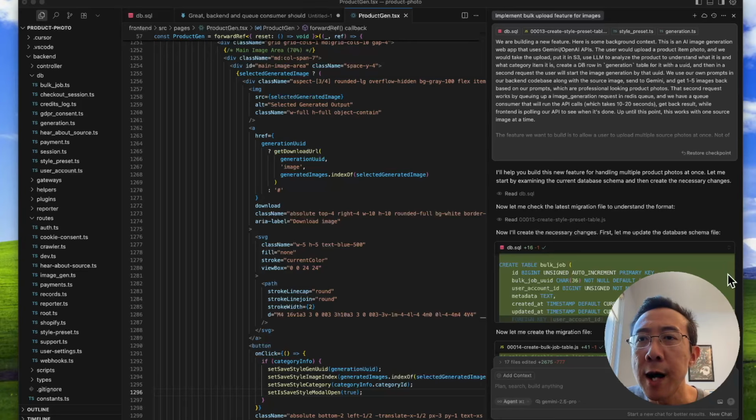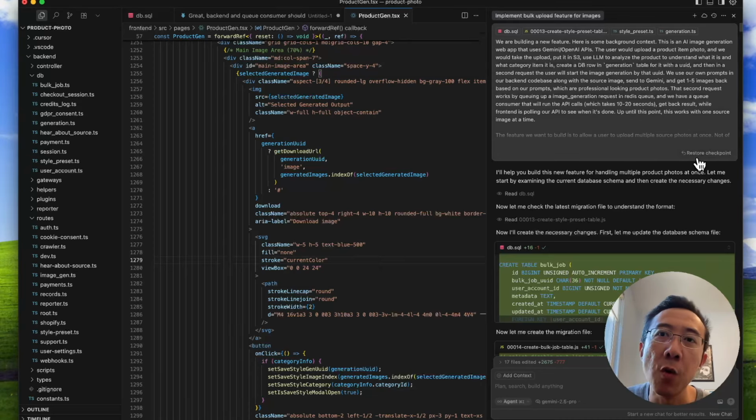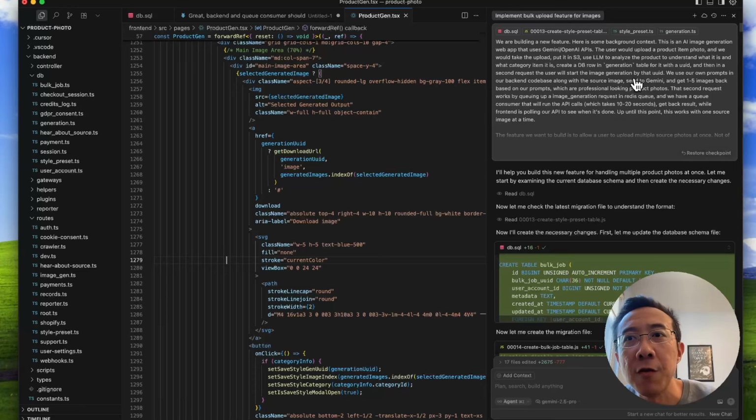So generally, I have an approach in mind already when I'm about to work on a feature, and I'm basically describing to my AI, to Cursor here, what I want to do. I'm not going to say, hey, I want a batch processing feature in ProdShot, go build it for me. That's not what I'm going to do. So in my first prompt for the feature, I'm just going to quickly describe what the app is and what I'm looking to build. The first paragraph is going to say, this is the feature at a high level, how it's going to work.